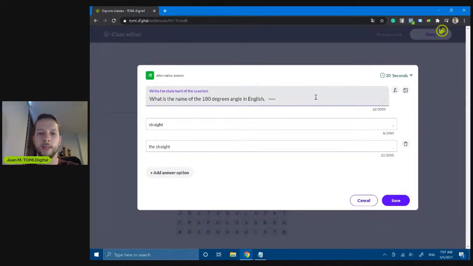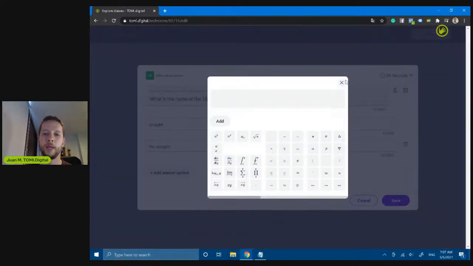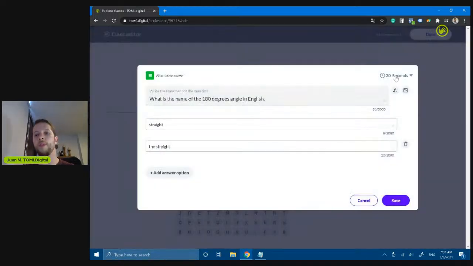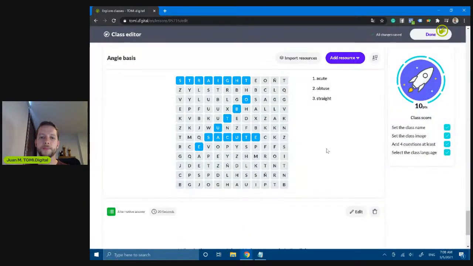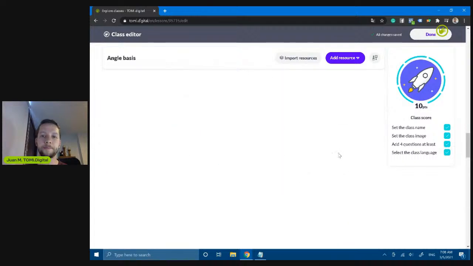So I'm gonna erase it and delete it, but now you know how to create this kind of formulas with mathematics symbols. So there it is. I think 20 seconds is enough. I'm gonna save it, and there it is.